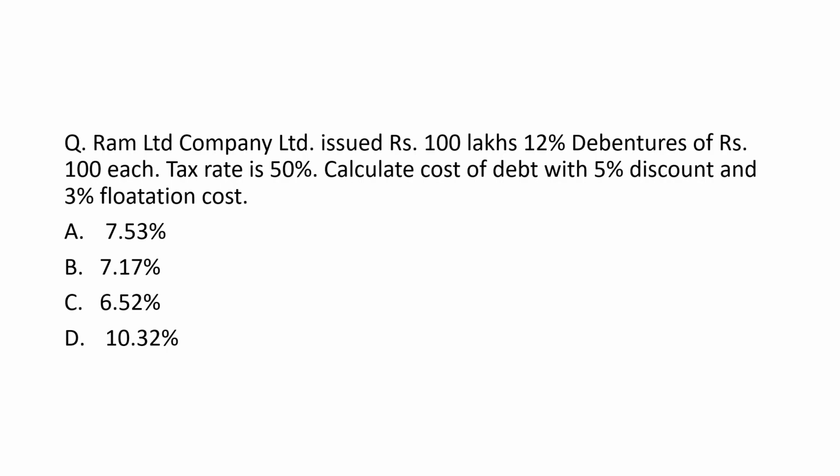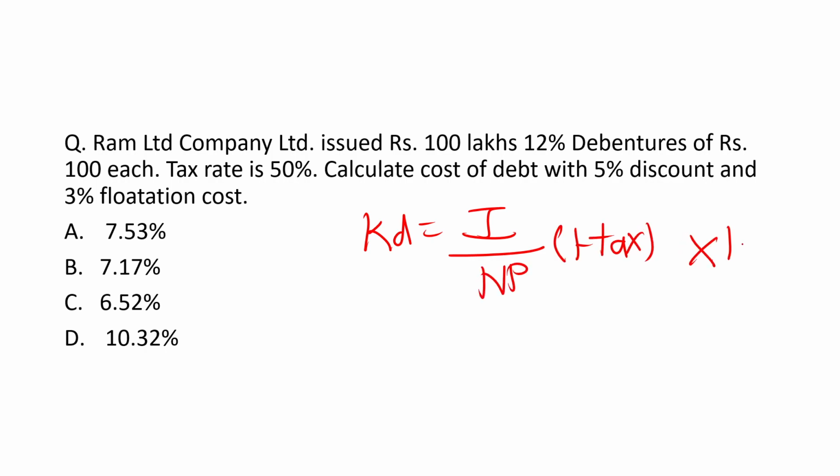Calculate the cost of debt with 5% discount and 3% flotation cost. Now everything will be the same, but let me help you solve it. First of all, interest upon net proceeds, times 1 minus tax, multiplied by 100. Okay, so let's put the values.